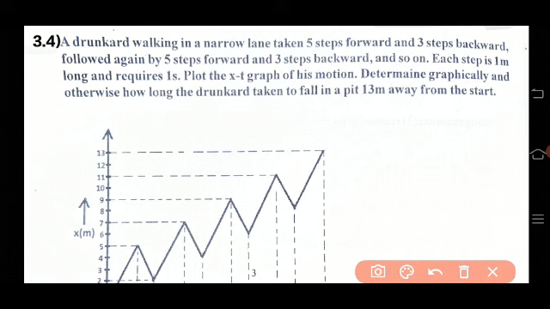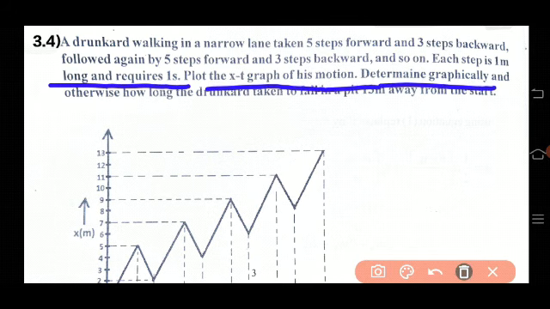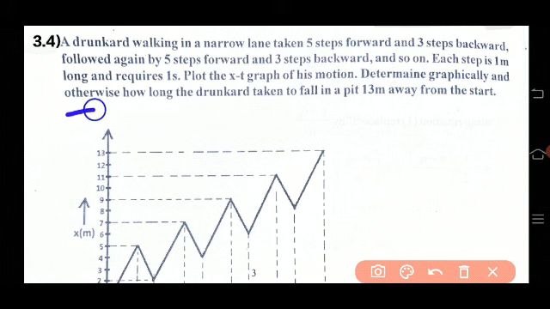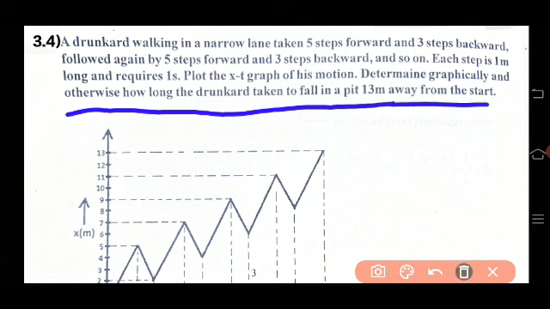Each step is 1 meter long and requires 1 second. Plot the x-t graph of his motion. Determine graphically and otherwise how long the drunkard takes to fall in a pit 13 meters away from the start.